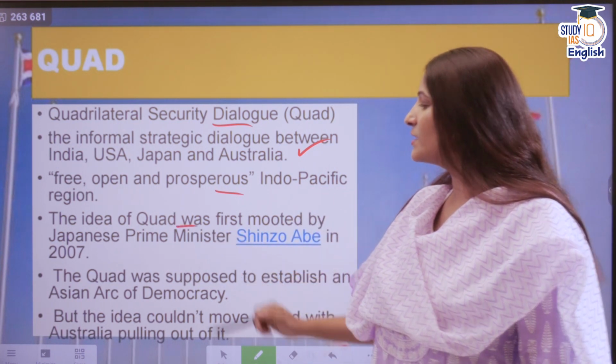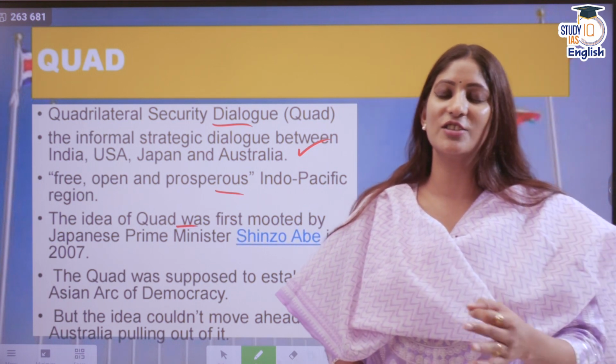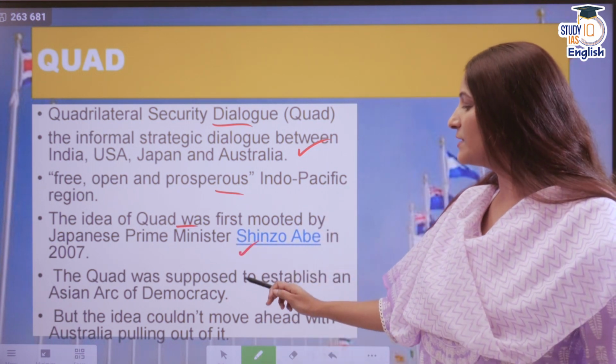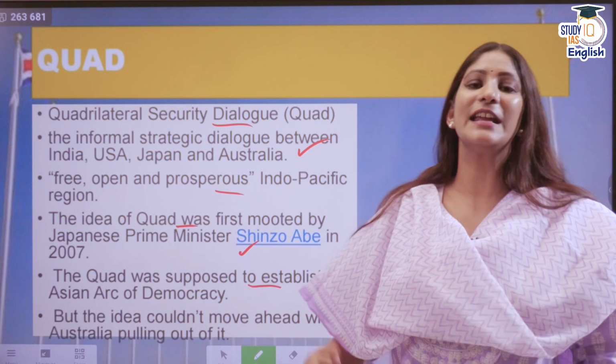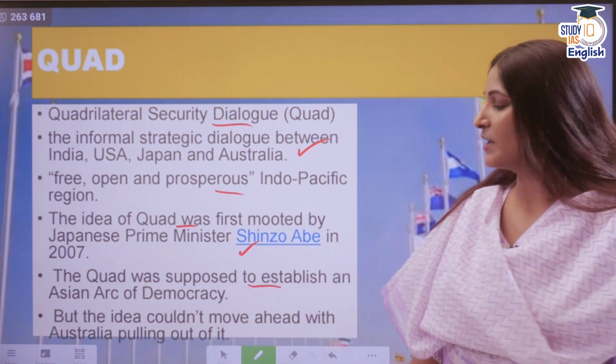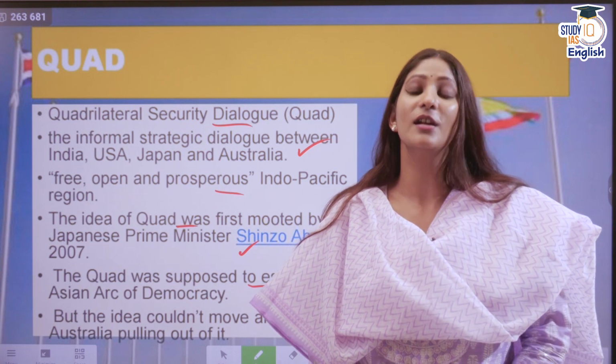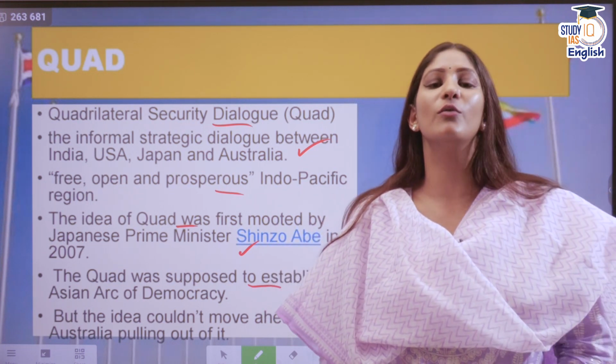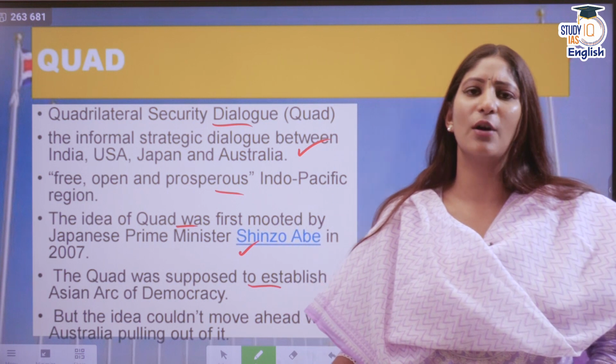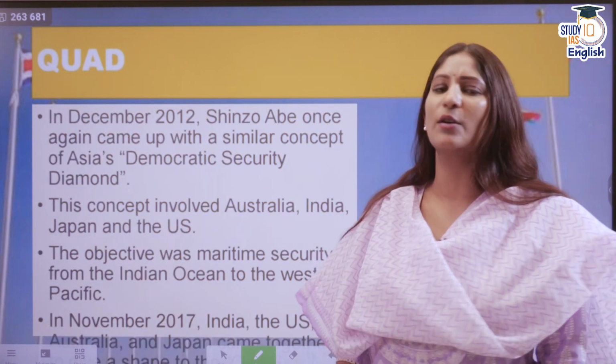The idea of Quad was first mooted by the Japanese Prime Minister Shinzo Abe in 2007. It was supposed to be established as an Asian arc of democracy, but the idea could never take a fruitful picture because Australia had to move out. It is, of course, because of China. Many people believe that it is because of China.